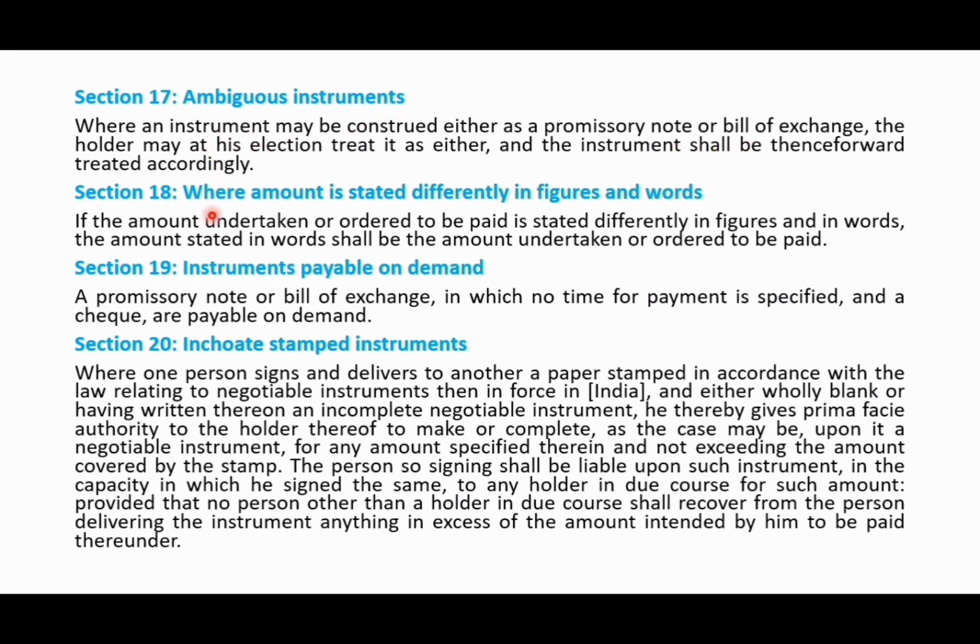And section 18, a very interesting thing. It says that if there is a negotiable instrument where the amount is specified differently in figures and in words, for example, in figures it is stated as 10,000 rupees, but in words it is stated as 20,000 rupees, then the amount stated in words will prevail, because the amount stated in figures is very easy to alter. So, in order to prevent fraud, this section is incorporated, and it says that the amount stated in words should be the amount undertaken or ordered to be paid.